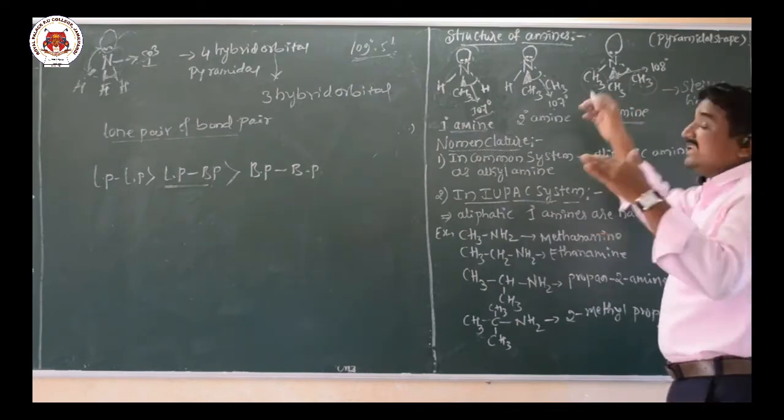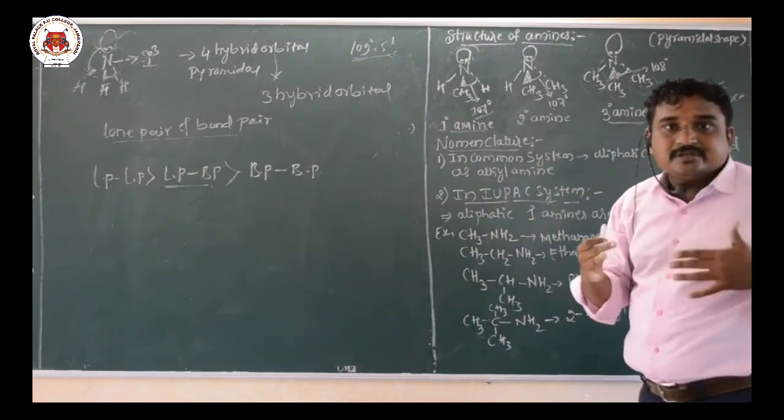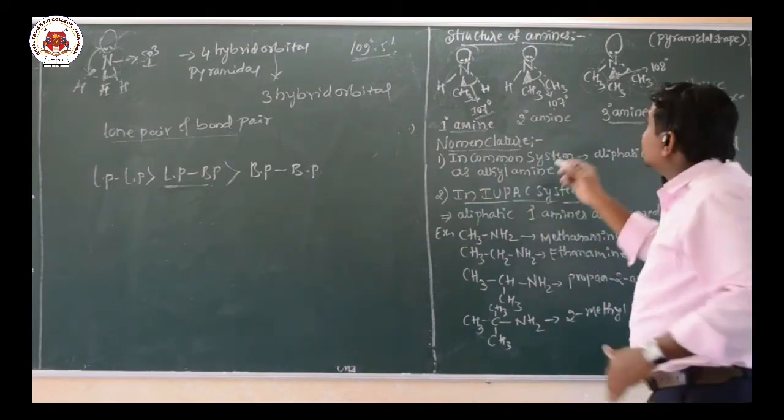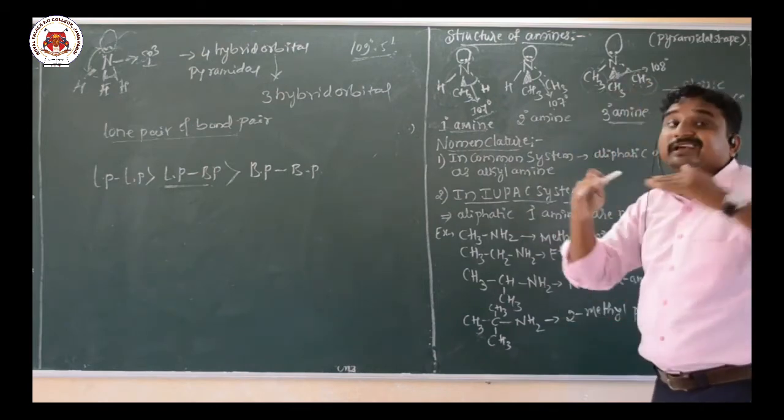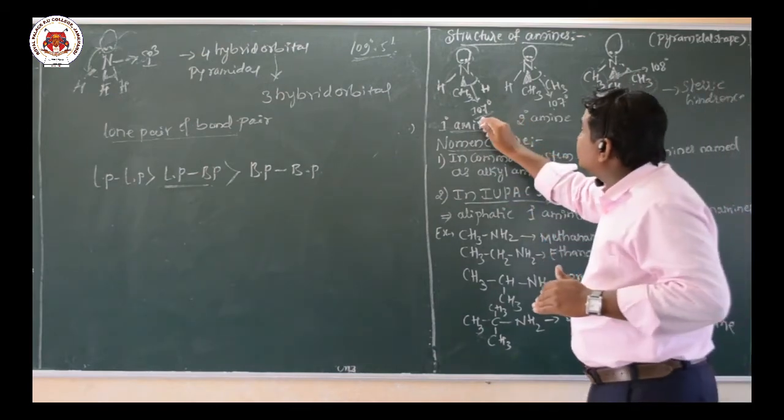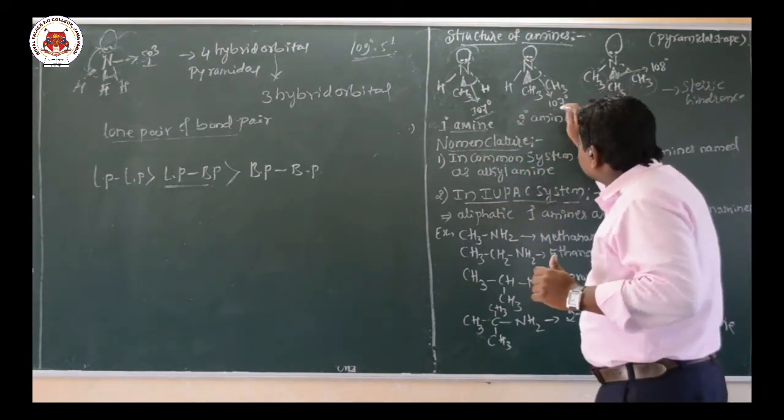Presence of bulky groups, bulkier atoms. So due to this steric hindrance, the bond angle slightly increases. So here we are going to observe what? 107 degree, here 107 degree.